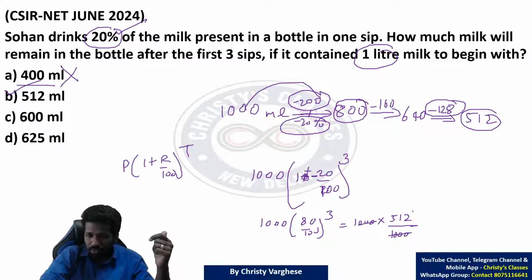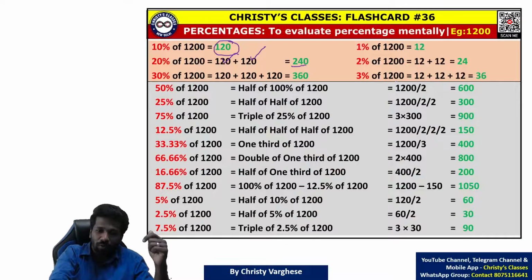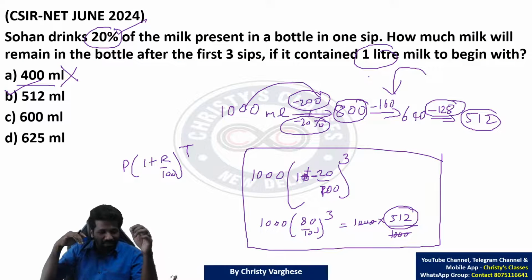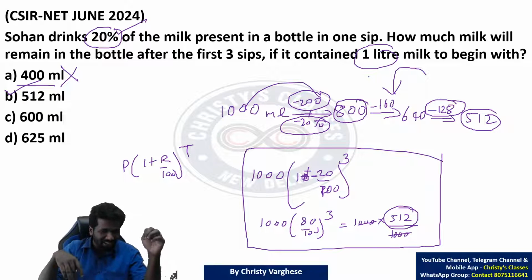So ये 1000 cancel किया तो exactly 512 मिलेगा. Those of you who feel this is faster, you can do this. Those of you who want this separate effective discount formula, वो भी use कर सकता है. But directly subtracting 200, 200, 200 3 बार, no, the question is not that simple.